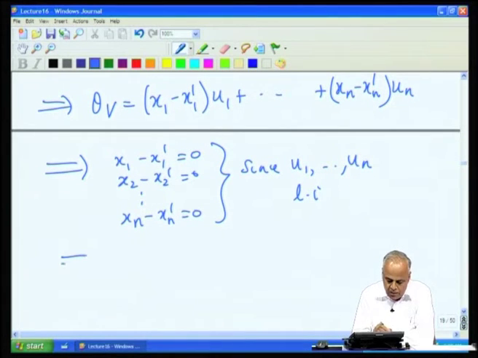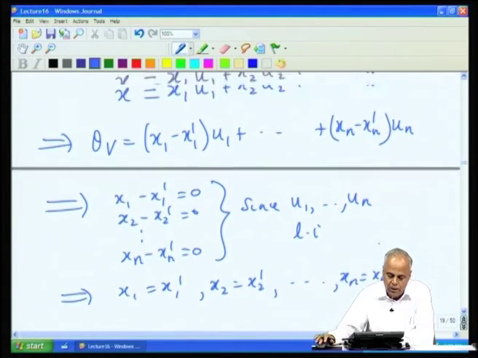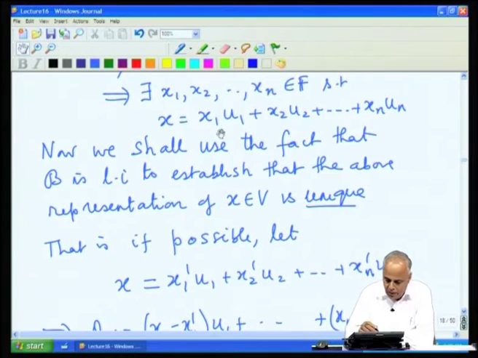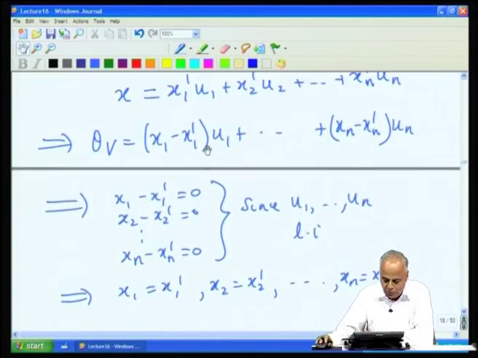So, that says x1 equal to x1 prime, x2 equal to x2 prime and so on, xn equal to xn prime. So, these two representations are the same. There cannot be any other different representation, both must be the same representation.